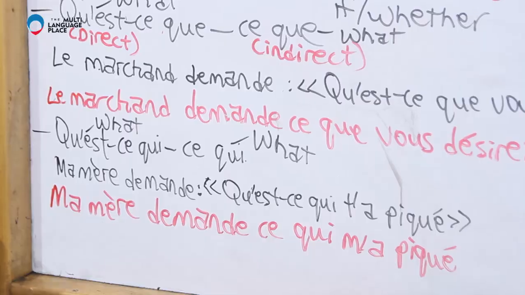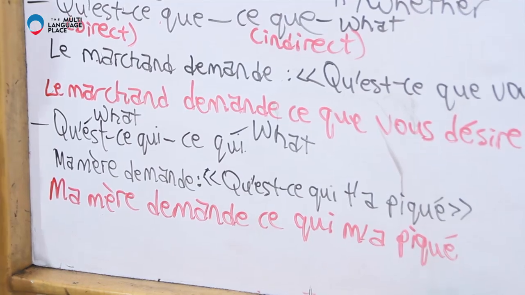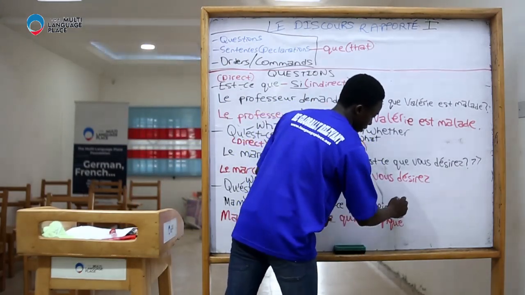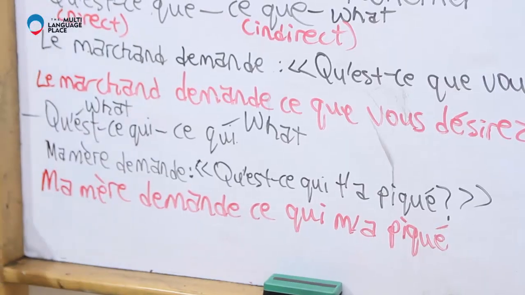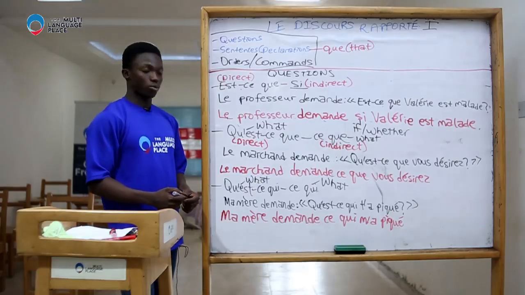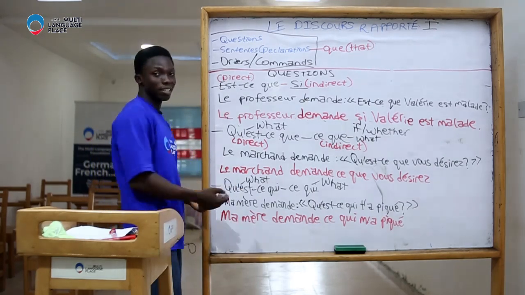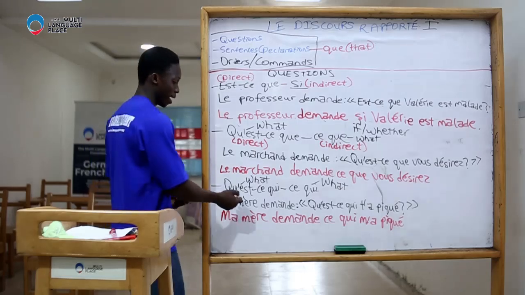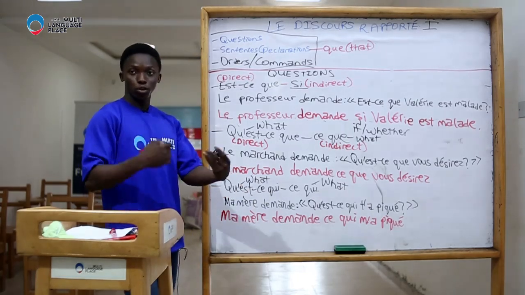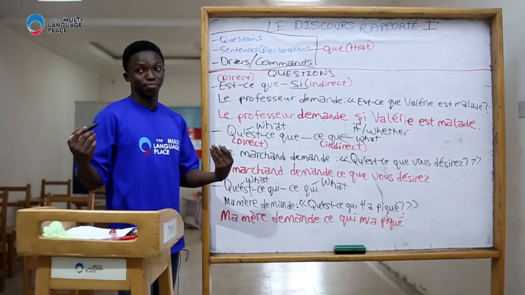Let's see the example. Ma mère demande, qu'est-ce qui t'a piqué? That is, what stung you? Probably an insect, probably anything. My mother asks, what stung you? Now to report that question in English, I would say, my mother is asking for what stung me.